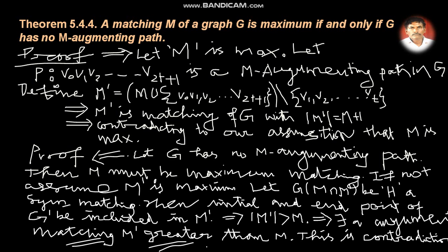If it is not true, assume that M dash is a maximum.